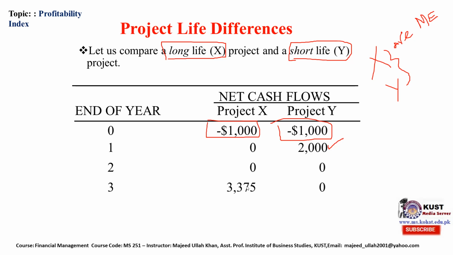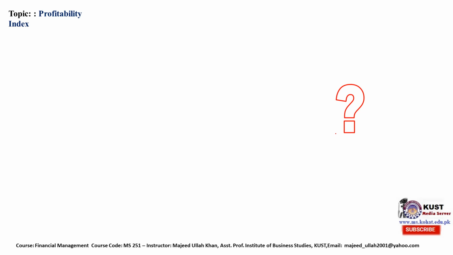While in the third year, project X, that has long life, provides $3,375 to the investor. So which project is better? According to payback period, this project is better. Now for other criteria, NPV, IRR and profitability index, we will discuss them in coming slides.